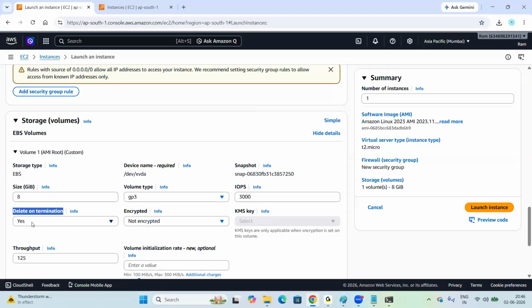So by default, they're giving yes. We have two options here, yes and no, right? If you select yes, what will happen? If you select no, what will happen? Let's try to understand. Interview question also. So while creating the server, if you select yes, what will happen? If you select no, what will happen?